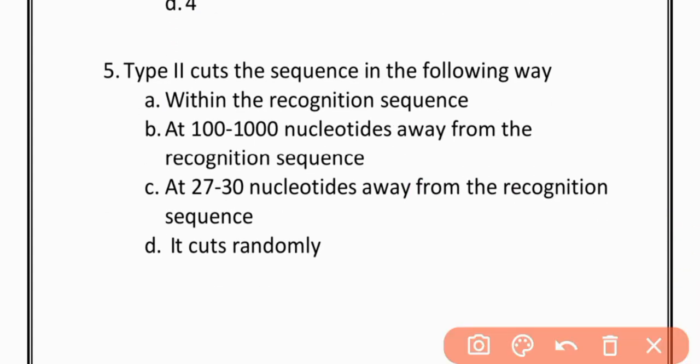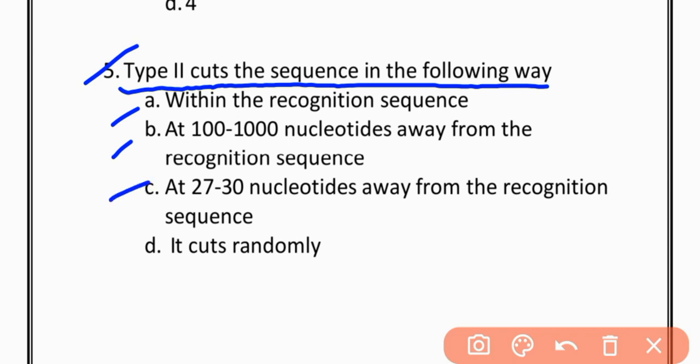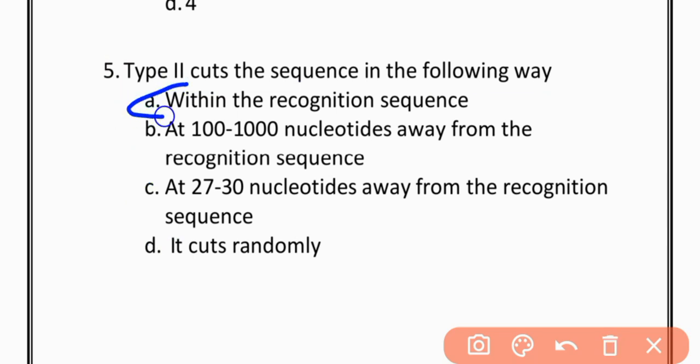MCQs number 5. Type 2 cuts the sequence in the following way. Option A, within the recognition sequence. Option B, at 100 to 1000 nucleotides away from the recognition site. Option C, at 27 to 30 nucleotides away from the recognition sequence. Option D, it cuts randomly. The correct option is option A, within the recognition sequence.